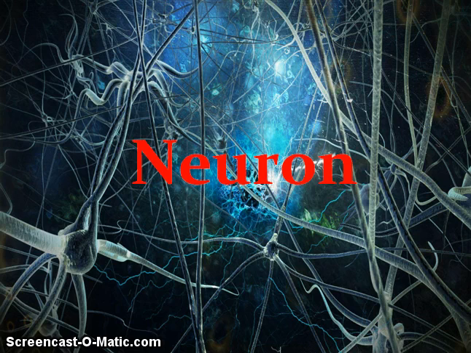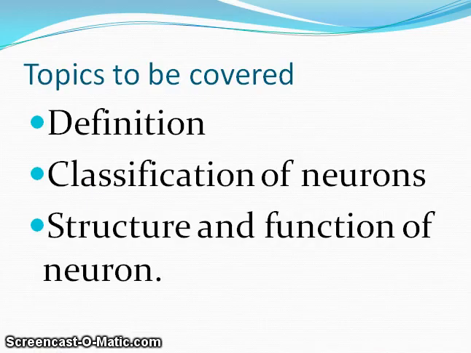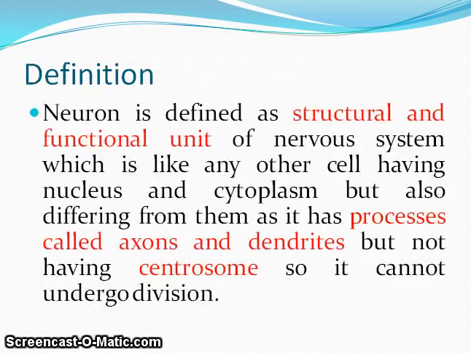What are the topics we are going to cover in this video? So it is definition of the neuron, classification of neurons, structure and function of neuron. Definition. Neuron is defined as structural and functional unit of nervous system which is like any other cell having nucleus and cytoplasm but also differing from them as it has processes, means branches called axons and dendrites but not having centrosome, so it cannot undergo division.